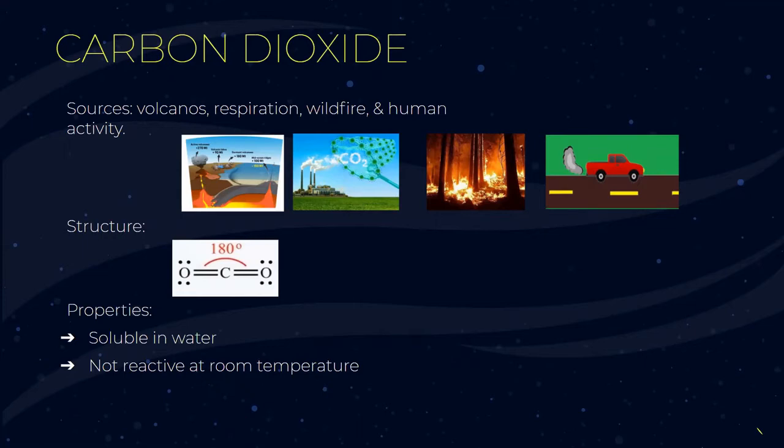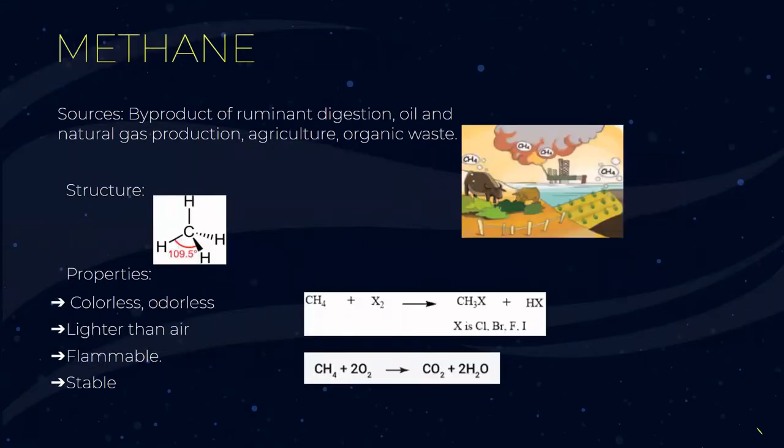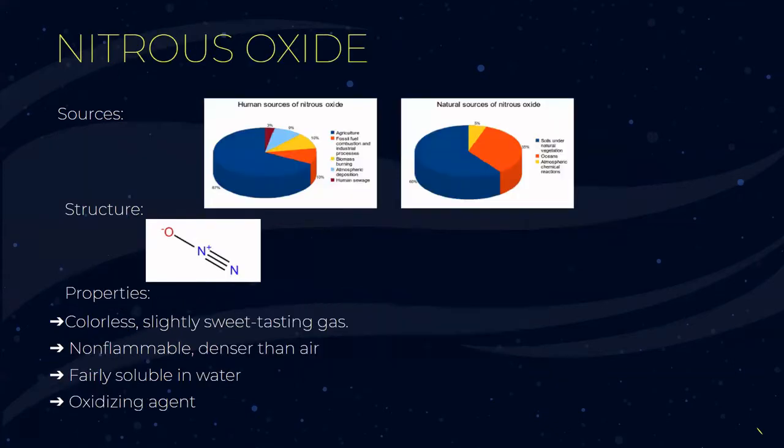Now let's move on to another greenhouse gas. Methane can be formed as a byproduct of ruminant digestion, a product of rice farming, and burning biogas. Methane has a tetrahedral geometry. It is a colorless, odorless gas lighter than air, rarely soluble in water, but can dissolve in organic solvents. It's stable but reactive with oxygen and halogens. Emissions of methane come from natural sources and human sources. In the human sources, agriculture is given mostly. For natural sources, it's mostly from soil under natural vegetation.